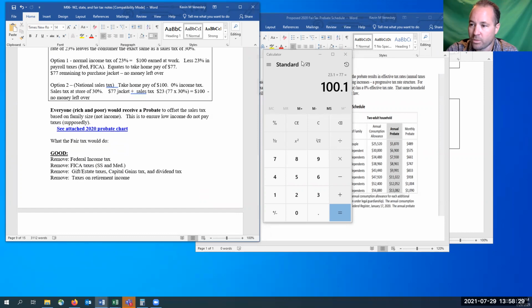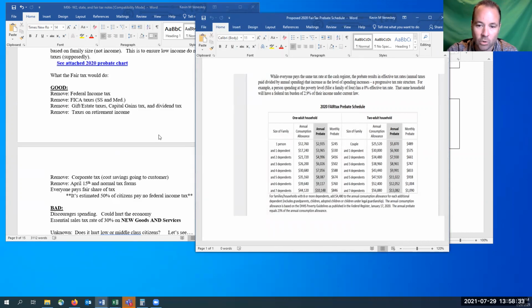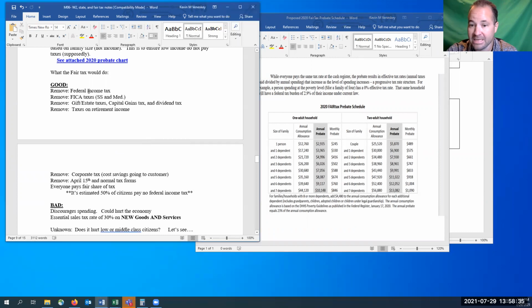All right, so everybody receives this prebate. We've already talked about this. And so what does the Fair Tax do? These are all of the taxes that would be removed. Federal, FICA, anybody that still has any gift or estate taxes, dividend or capital gain taxes.